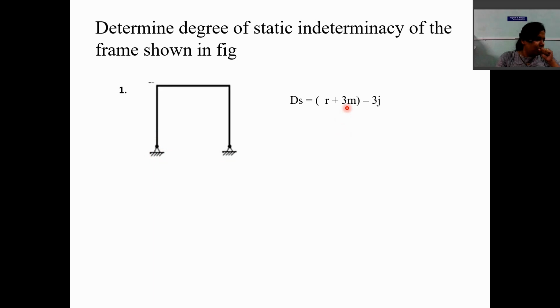So the number of unknown reactions is 4 and every member of the frame is subject to 3 actions, that is axial force, bending moment and shear force, minus 3 into the number of joints. So the number of unknown reactions in this frame is 4, plus the number of members, which is 3, so 3 into 3, minus 3 into the number of joints, which in this frame is 4. So 3 into 4. So the total degree of static indeterminacy in this case is 1. So this frame is a statically indeterminate frame.